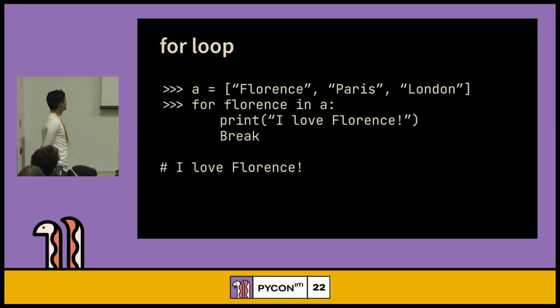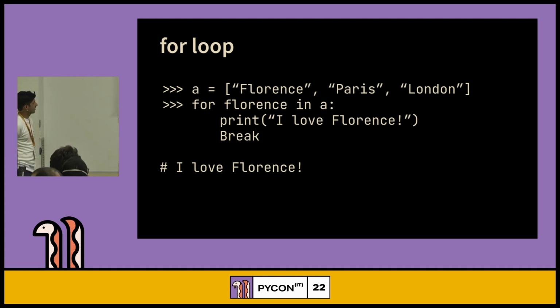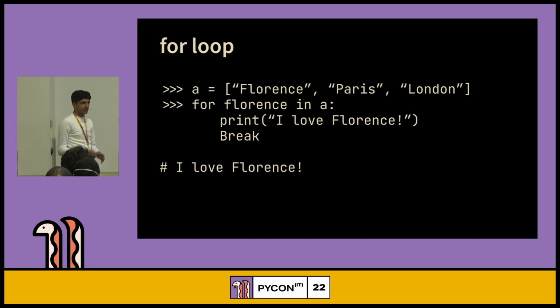Okay, I'm going to explain this. We have a list, which is Florence, Paris, and London. For city in list. As all of you know, Python is similar to the English language, so in English the line itself explains its meaning: for Florence in the list, if Florence is present in this list, it's going to print this. Is anybody here who can explain why we use break statements here? Yep, right. To stop.